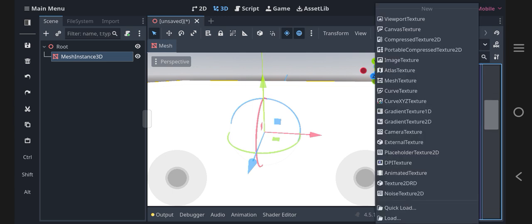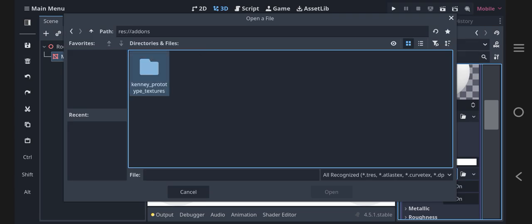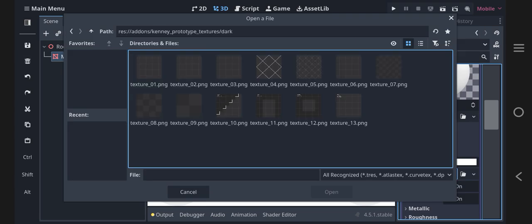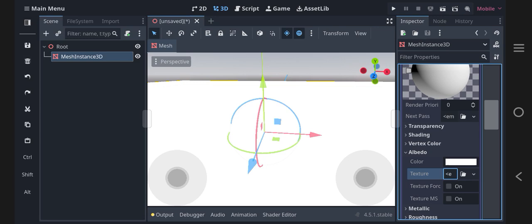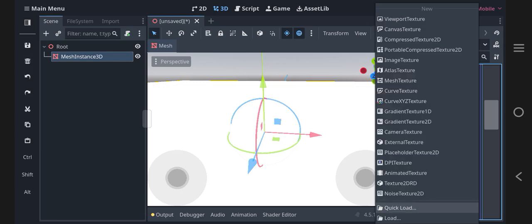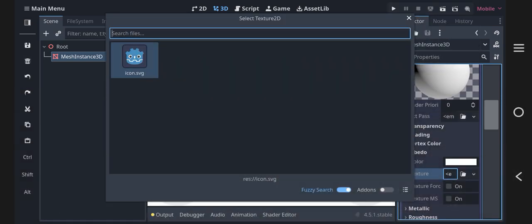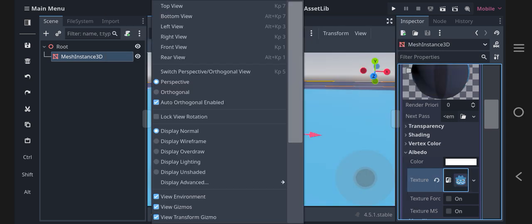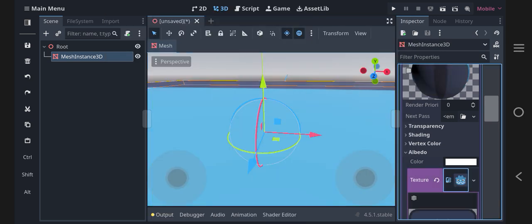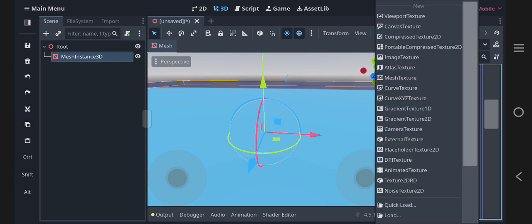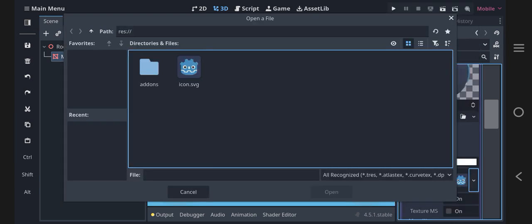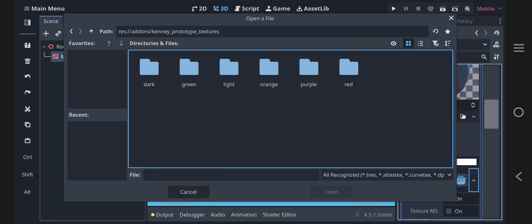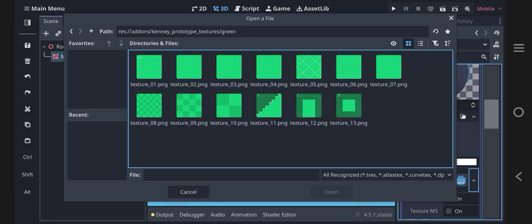Texture. Load. And then add-ons. Click on this. I'm gonna use this. What happens if I do this? I'll just do green since it looks like the color.